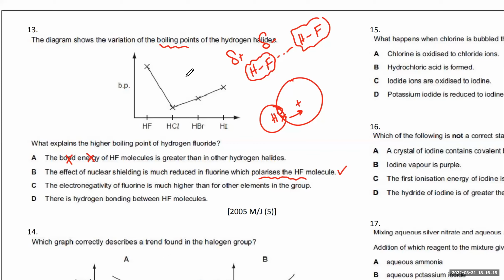So C can also be true. The effect of nuclear shielding is much reduced in fluorine, which polarizes the HF molecule. That makes sense. The electronegativity of fluorine is much higher. That is true in the group.